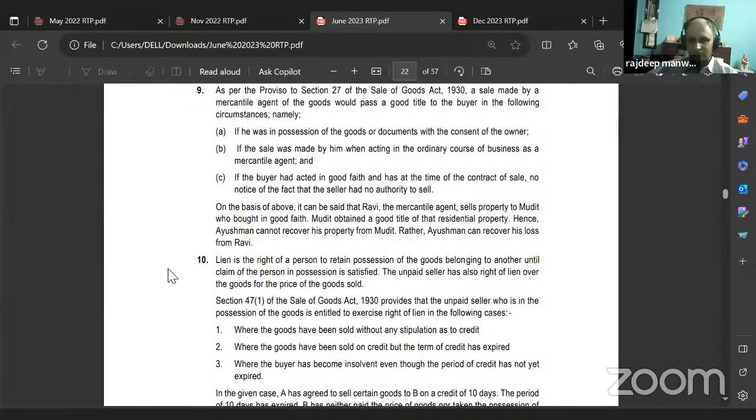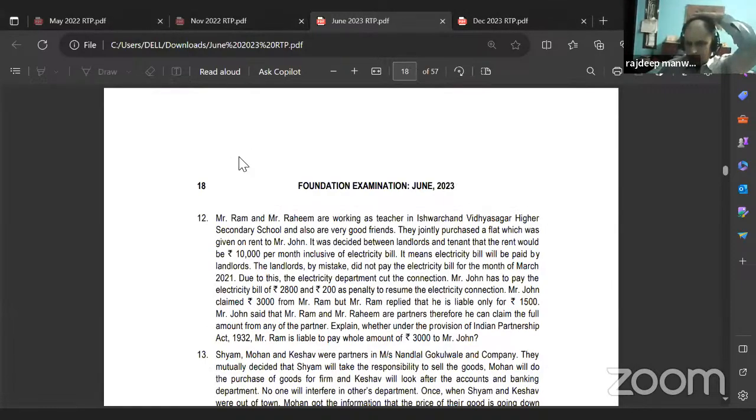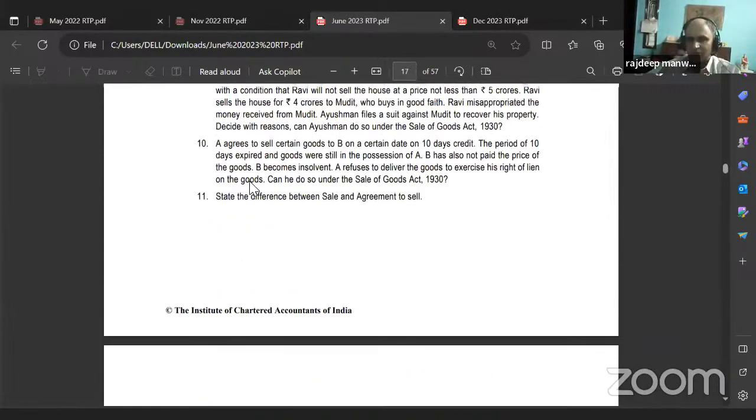On the basis of above, it can be said that Ravi, the mercantile agent, sells property to Mudit, who bought it in good faith. Mudit obtained a good title of that residential property. Hence, Ayushman cannot recover his property from Mudit. Rather, Ayushman can recover his loss from Ravi. He can recover it from the mercantile agent, but he cannot recover it from the buyer. I already told you this. Got it or no? But they're giving all wrong questions. Property and all. Go ahead, next one.